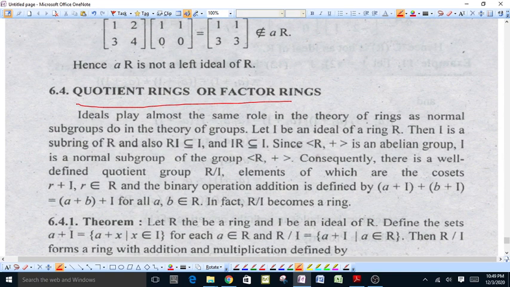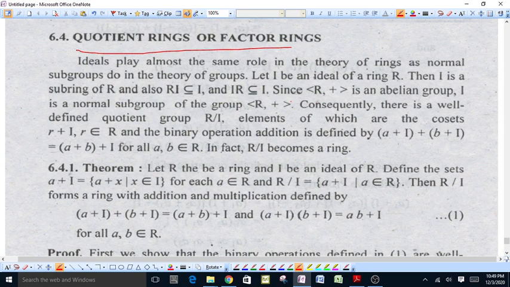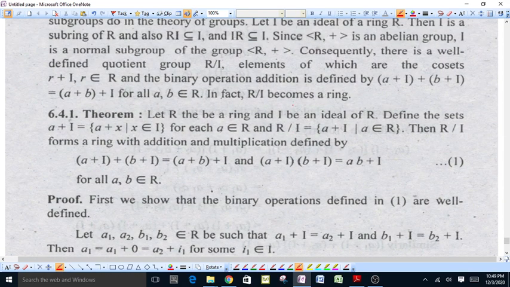Quotient rings and factor rings. Let R be a ring and I be an ideal of R. Define the sets a plus I, which contains elements of the type a plus x such that x belongs to I, for each element a of the ring R, and R by I is a set of elements of the type a plus I such that a belongs to R. Then R by I forms a ring with addition.